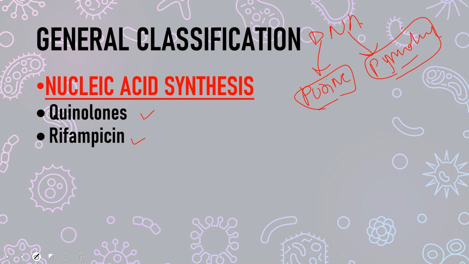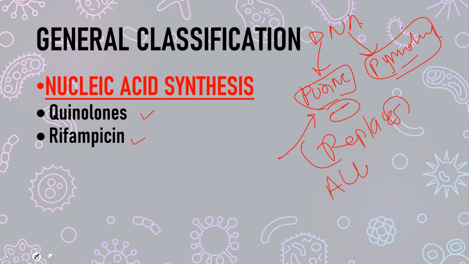Rifampicin and quinolones bind to these bases and most of the time replace them. When they replace them, they alter the DNA, and that altered DNA cannot perform any specific growth. So these are called nucleic acid synthesis inhibitors.